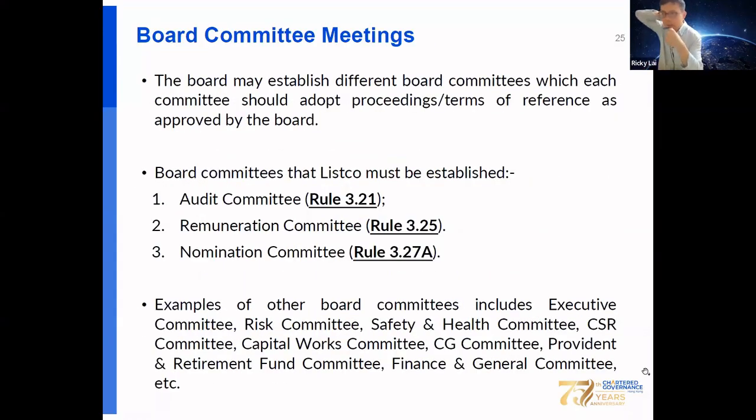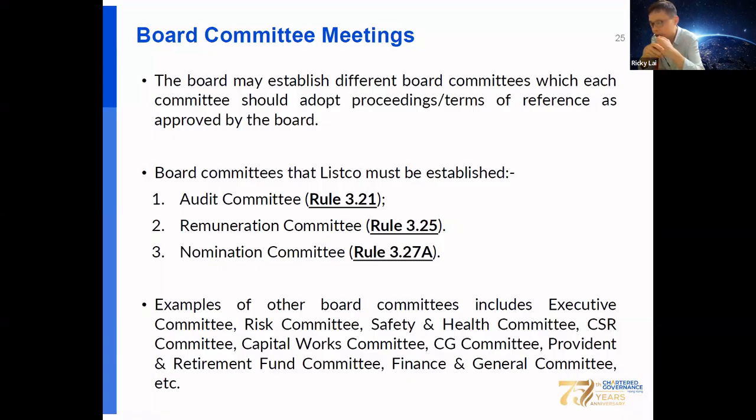Apart from the board meetings, the board may also establish different board committees, and each board committee should adopt terms of reference as approved by the board. According to the Listing Rules, there are 3 mandatory board committees: the audit committee, remuneration committee, and nomination committee.